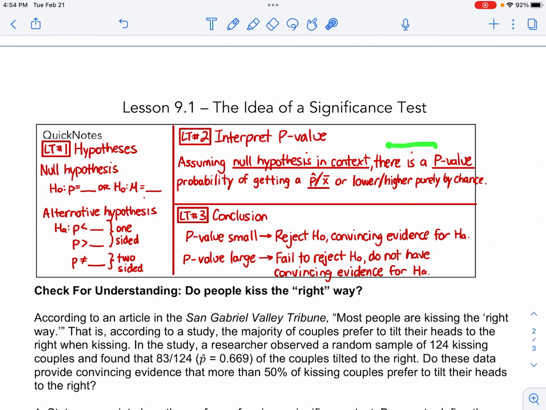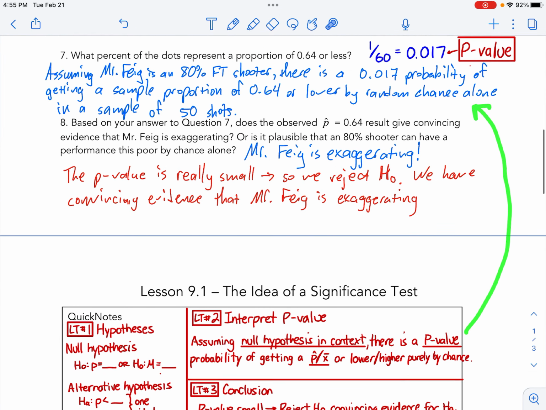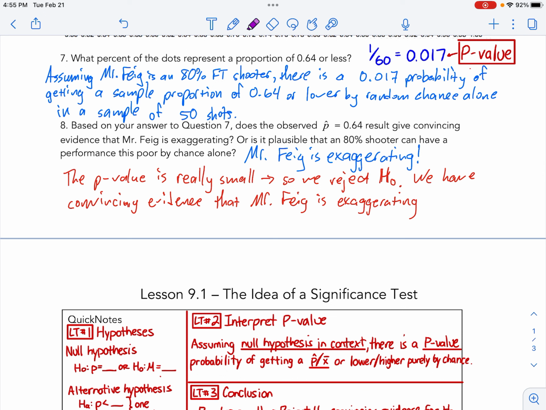Interpreting the p-value, here's another sentence frame for you. Assuming blank, there is a blank, okay, assuming the null hypothesis is true, then there's a 5% chance, 2% chance of getting the result that we got purely by chance. We did this already right here. So assuming Mr. Feig is an 80% shooter, that's the null hypothesis right there.